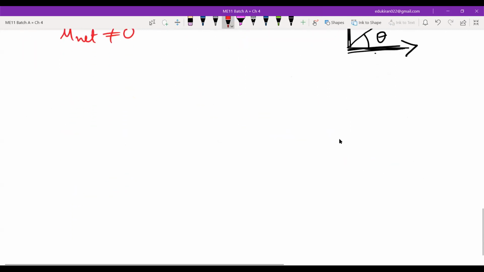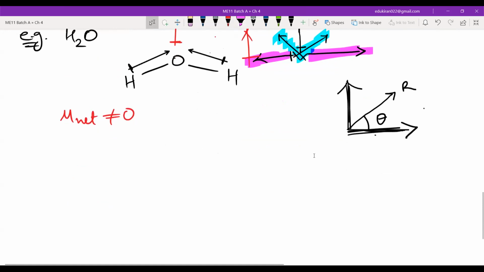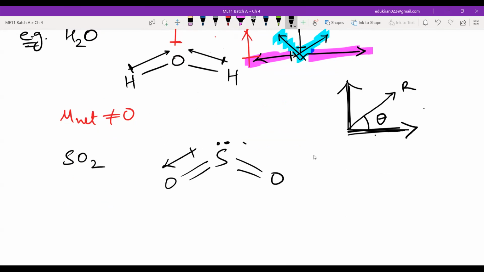Next is for bent only H2O, na? Then we can also have SO2. So you have sulfur, double bond oxygen, and there are two lone pairs here. Okay, there are two lone pairs here. Obviously, the dipole vector will be like this, because sulfur is less electronegative.